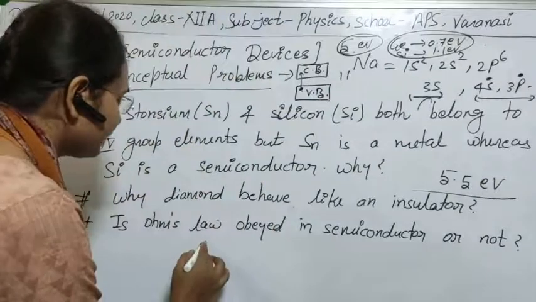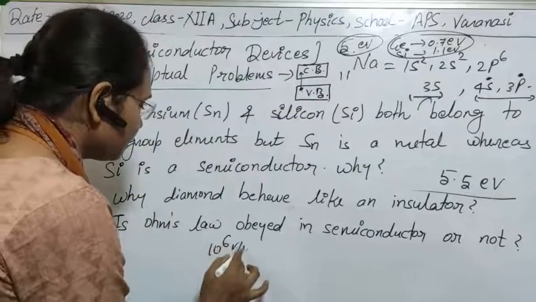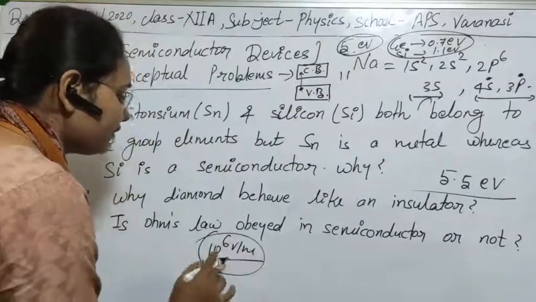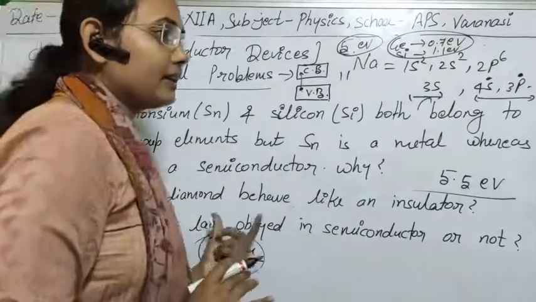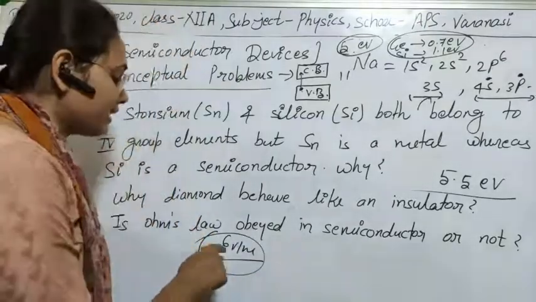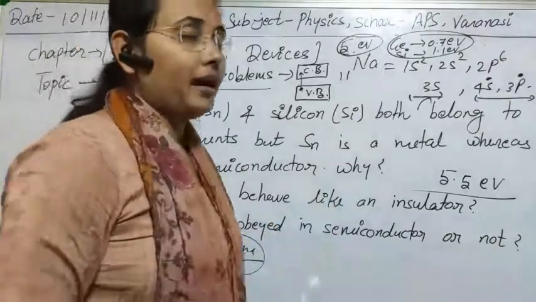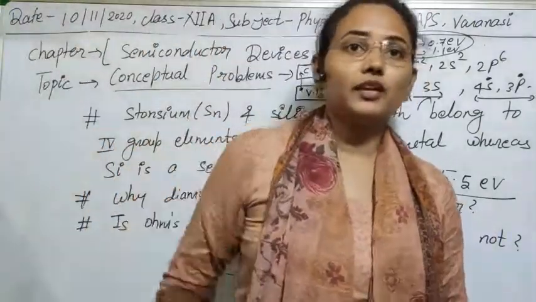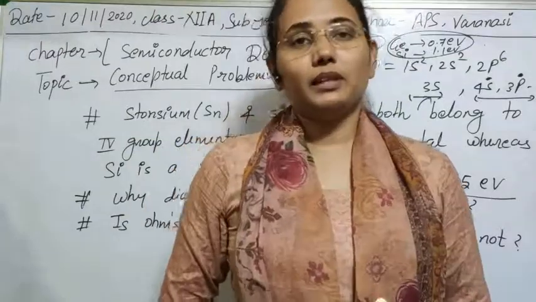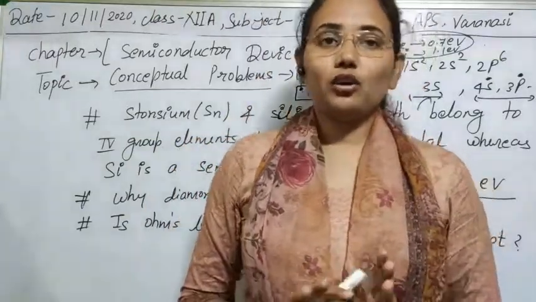That electric field can have values of 10^6 volt per meter. If the applied electric field is less than this value, then it will follow Ohm's law. And if it exceeds this value, it will not obey Ohm's law.